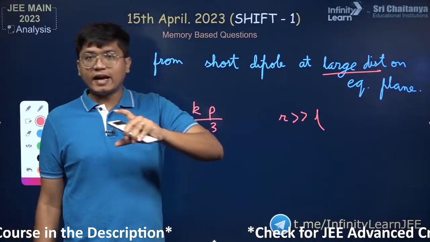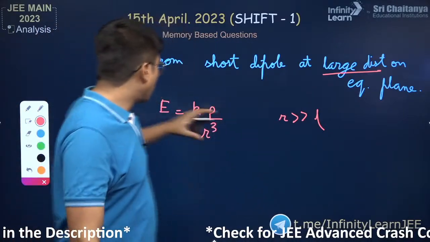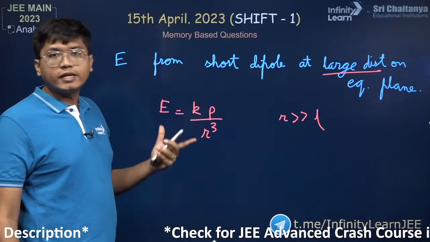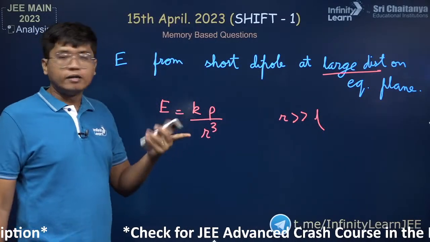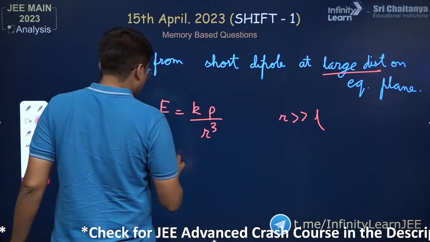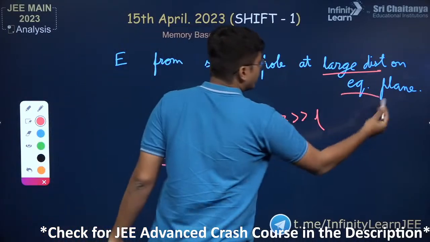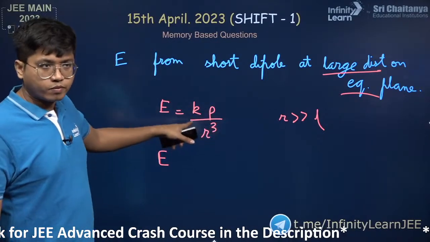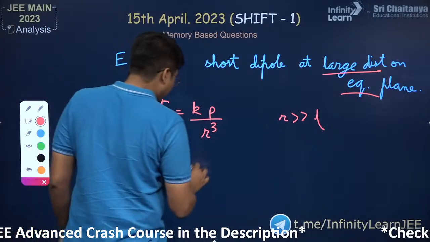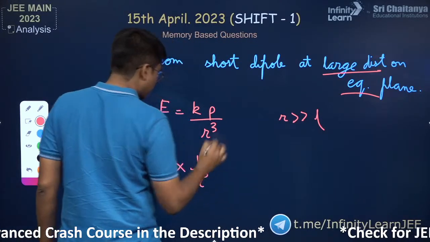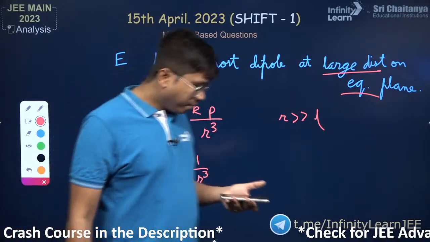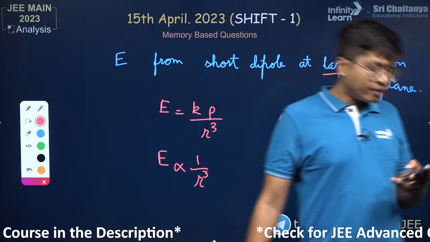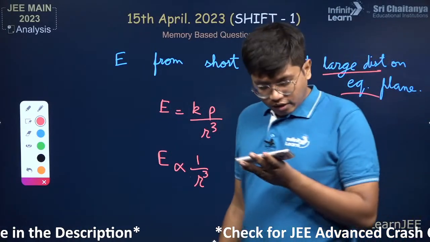The only thing they have asked you is what is the proportionality of electric field with r, and that can be seen right here. Now it doesn't even matter if it's the equatorial plane or not. In the axial plane it would have just been 2p by r cube. So the only thing that matters is that E is proportional to 1 by r cube. Okay? So that is the correct answer.